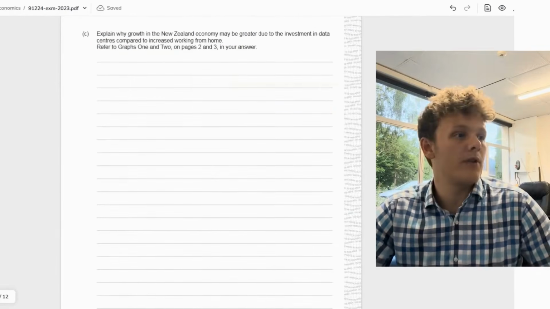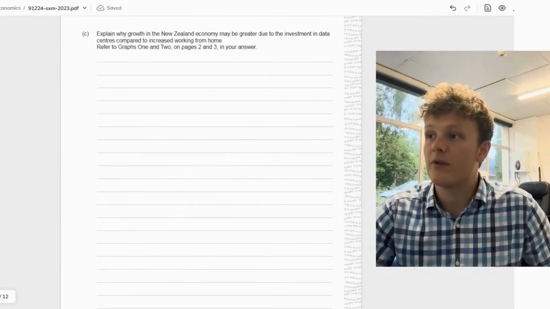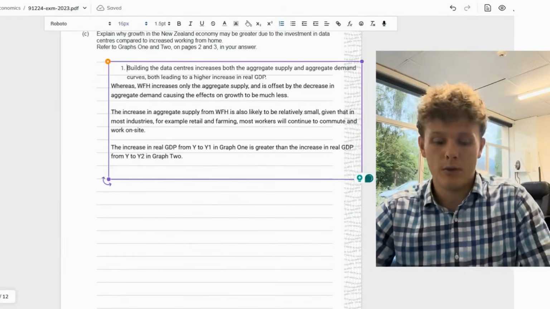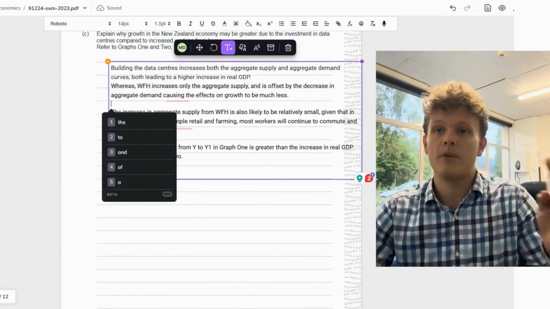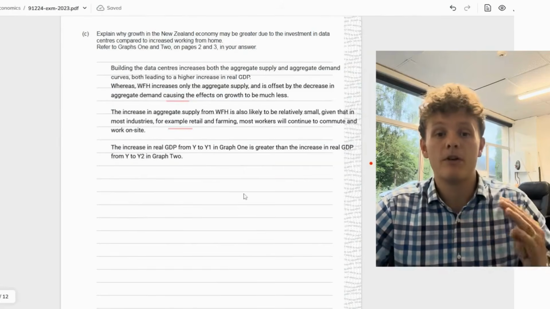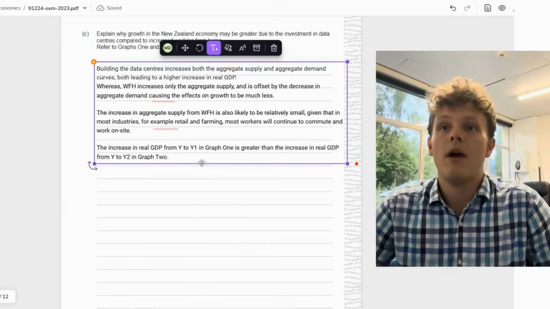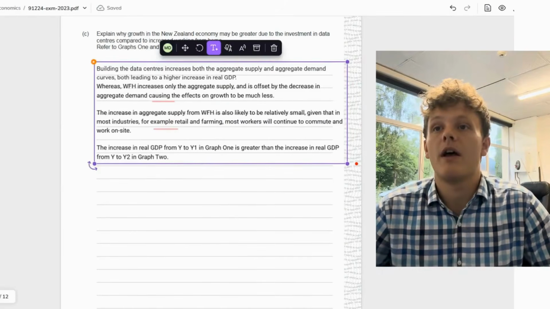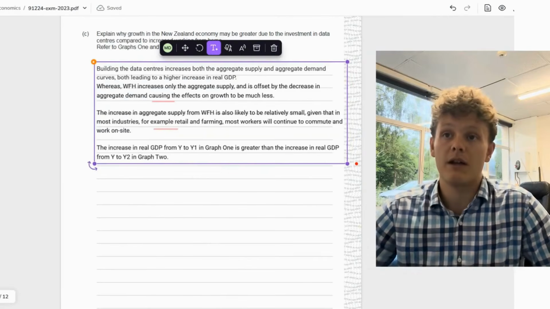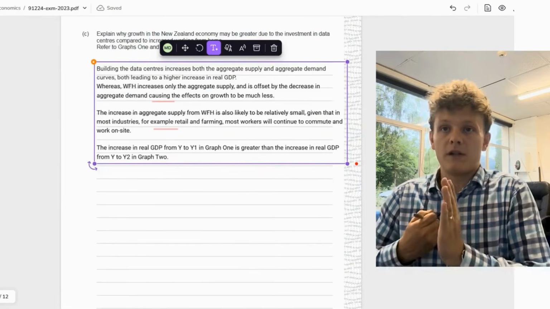So then let's compare the two in part C. C's got a much less prescriptive answer, but still we can definitely work with it, some formatting. So we want to compare the two things. So say one thing happens, whereas the other thing happens. In this case, we're going to talk about the offsetting compared to both curve shifting, and then the size and the number of industries impacted. So building data centers increases both aggregate supply and aggregate demand curve, both leading to AS and AD increasing, leading to GDP rising. So they're both increasing.